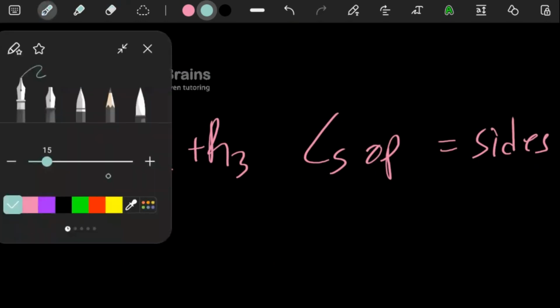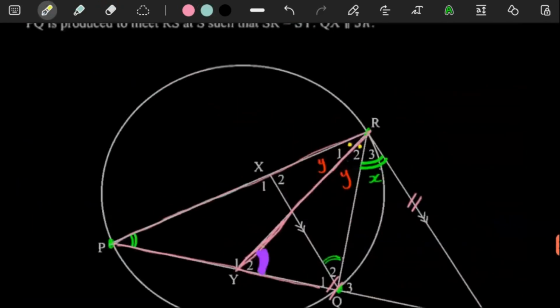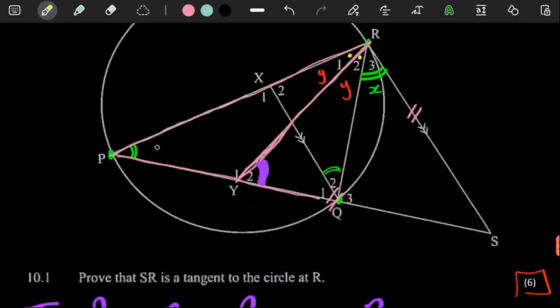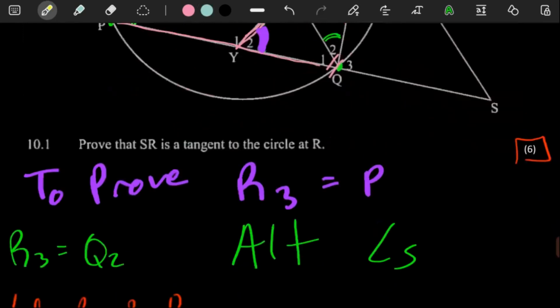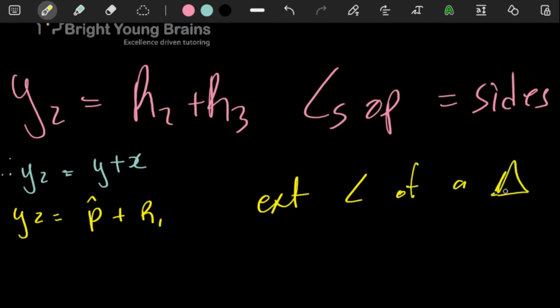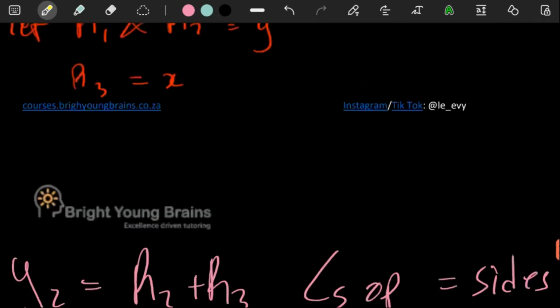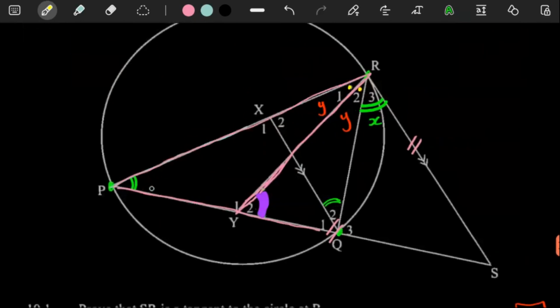The next thing we have to write down is that Y2 is equal to angle P plus R1. The reason is exterior angle of a triangle. So here we have P, we have nothing. R1, we have it as y.